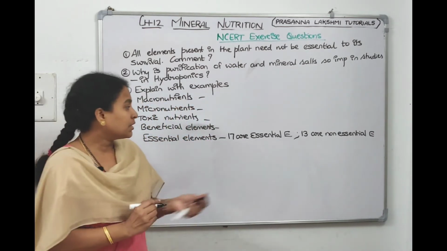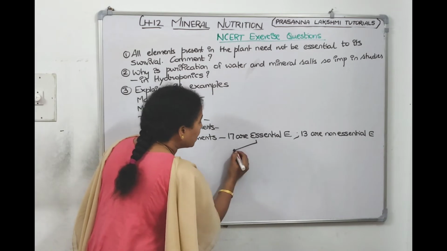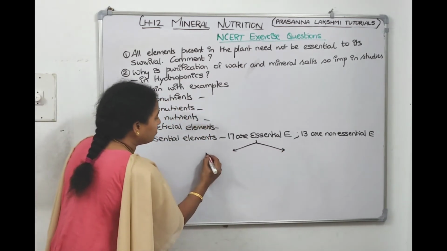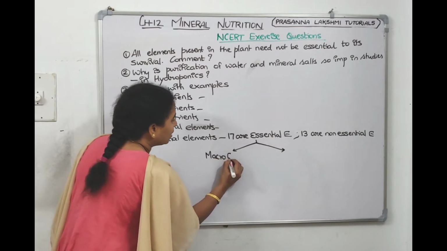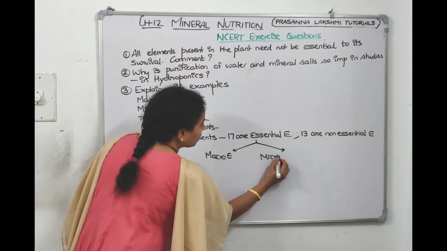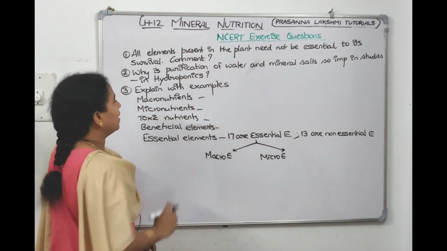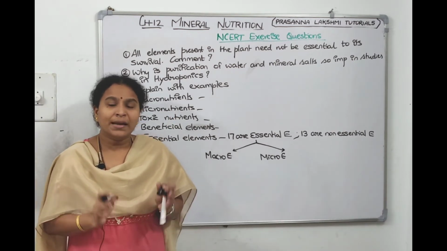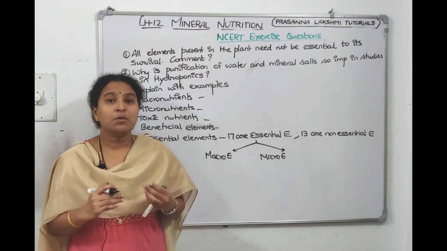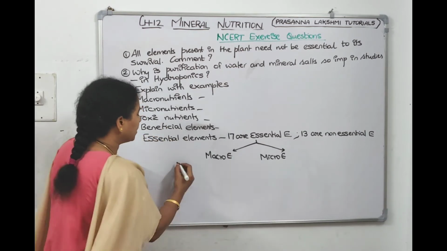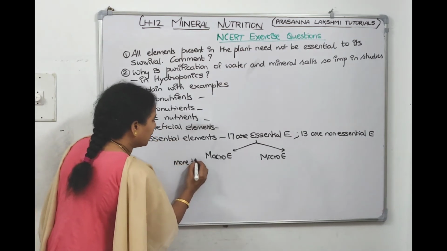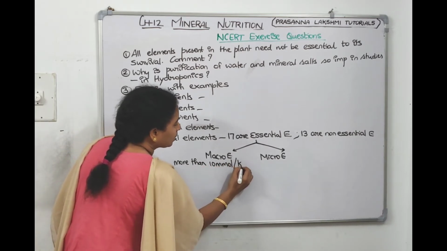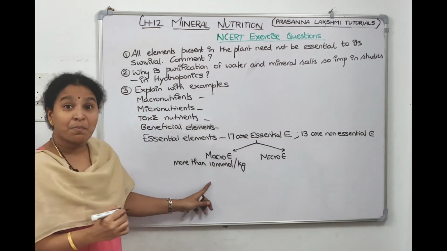Again, among the 17 essential elements, depending on how much concentration they are present in, we classify them into macro elements and micro elements. That's what they have given here, macronutrients and micronutrients. If an element is present at more than 10 millimoles per kg dry matter, then it is macro.